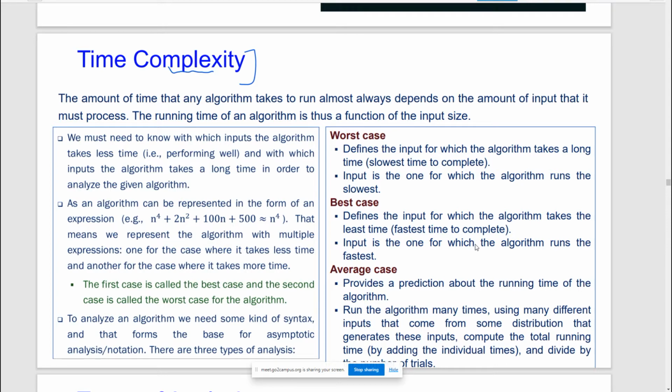So what is the time complexity? The amount of time that an algorithm takes to run almost always depends on the amount of input data that it must process.